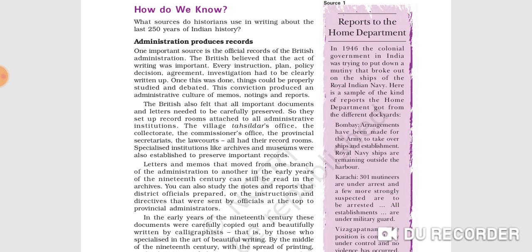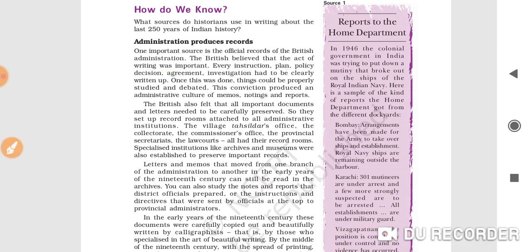First of all you will write the main reason, that is: the British believed that the act of writing was important. This will be your first point. Then, every document or instruction or plan had to be clearly written up. This can be your second point.